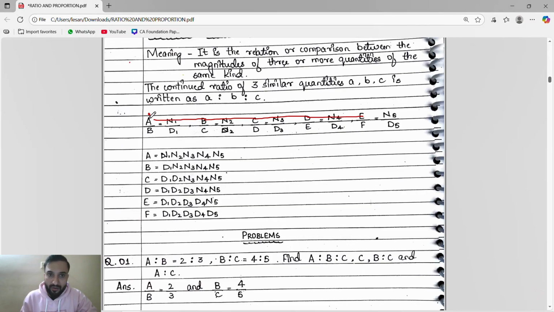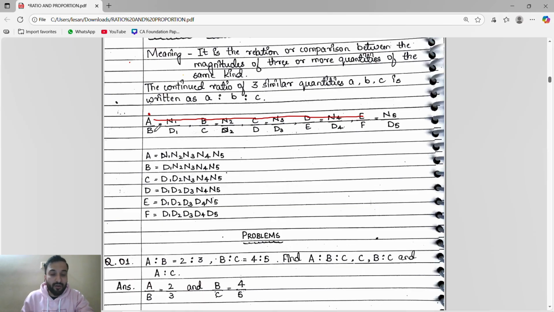So see, if you have to find for A, we will be in the numerator. A is in the numerator, so we will multiply A into B, B into C, C into D, D into E. We will not go A into F. The reason is that we want to be in the numerator.